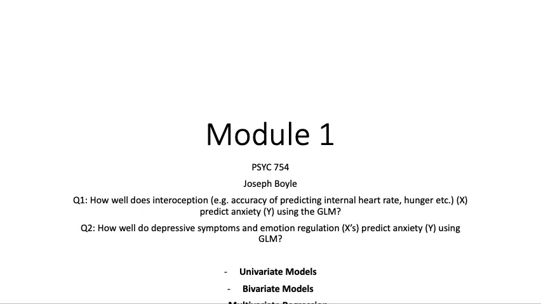I'm first going to extract univariate models and look at the distributions of each variable on its own. Then I'm going to use a bivariate regression model looking at interoception predicting anxiety. And then lastly, I will be looking at depressive symptoms and emotion regulation as predictors for anxiety.